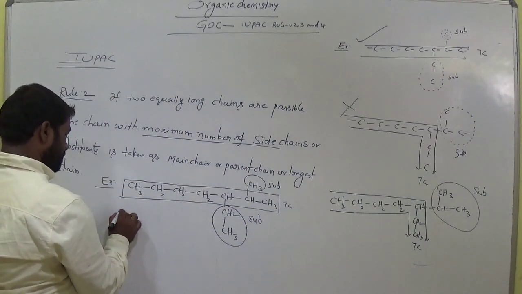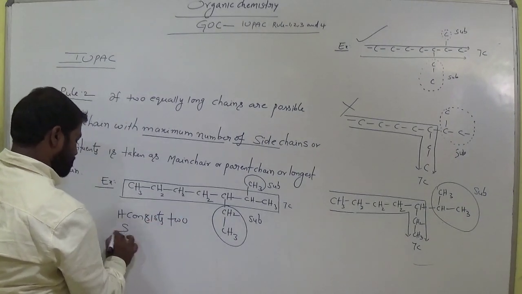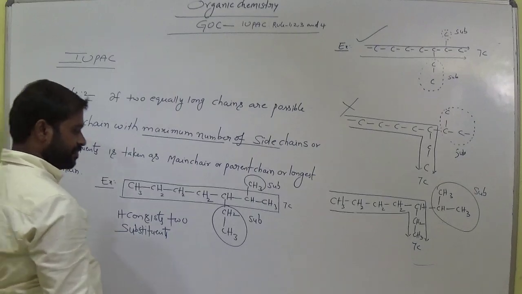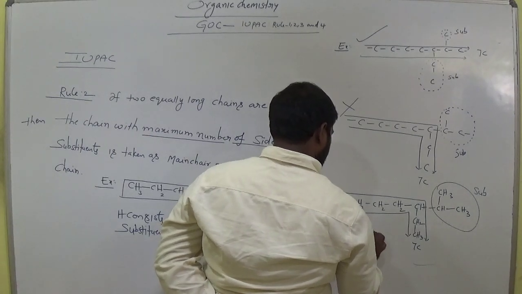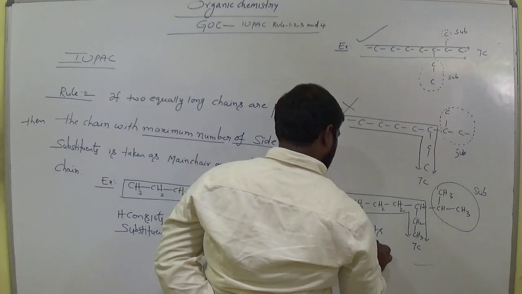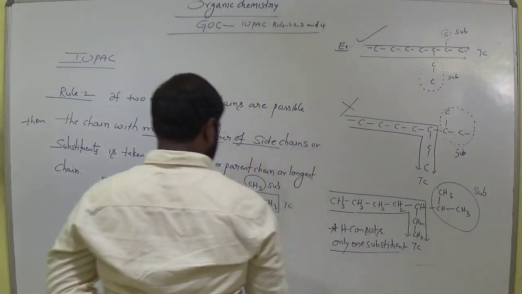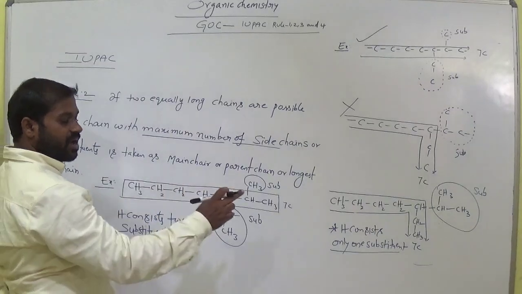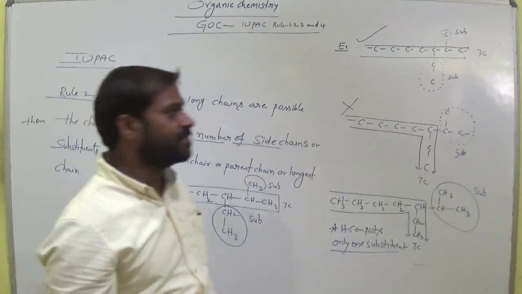Both have the longest carbon chain, equal long chains of 7 carbons. So this is the correct method, students. Okay, clear?